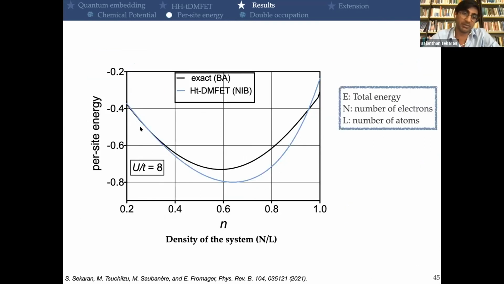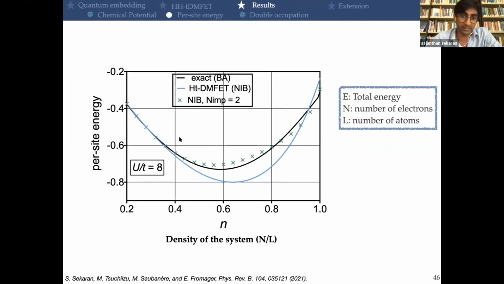So now we plotted the per site energy as a function of the density of the system for a strongly correlated case. And here again in black, you have the exact results, and you can see that even if the overall shapes are quite good, there are still some discrepancies. And by increasing the number of impurities, we are getting closer to the exact results for a large density domain.